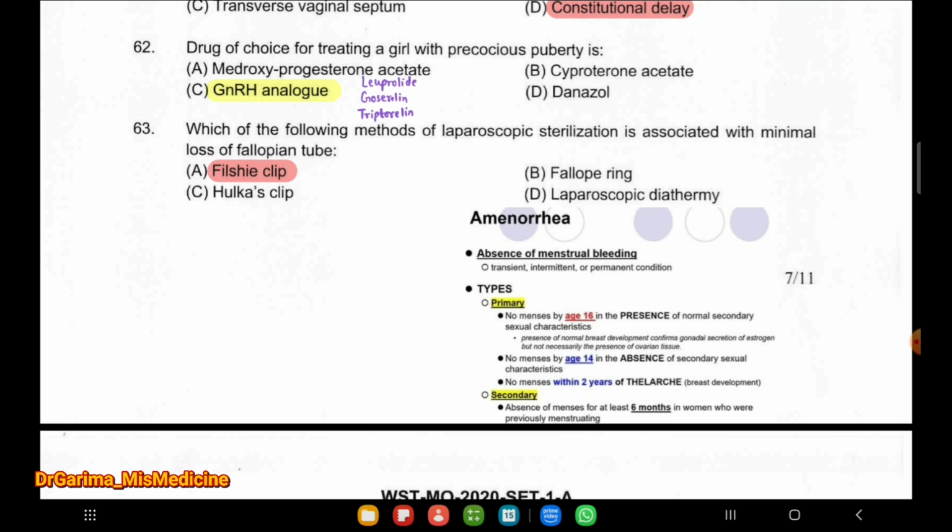No menses by the age of 14 in the absence of secondary sexual characteristics, and no menses within 2 years of thelarche (breast development). It comes in the primary type. And in the secondary type, absence of menses for at least 6 months in a woman who was previously menstruating.